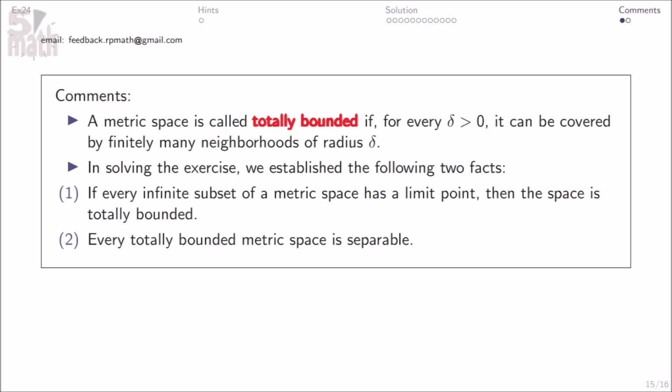Comments. A metric space is called totally bounded if, for every delta greater than 0, it can be covered by finitely many neighborhoods of radius delta. In solving the exercise, we established the following two facts. 1. If every infinite subset of a metric space has a limit point, then the space is totally bounded. 2. Every totally bounded metric space is separable.